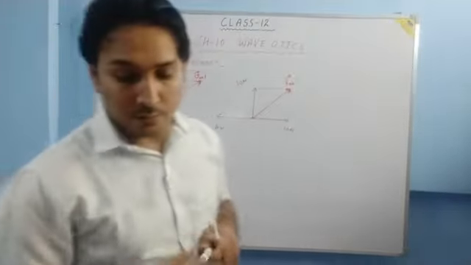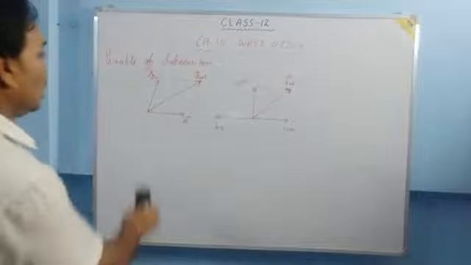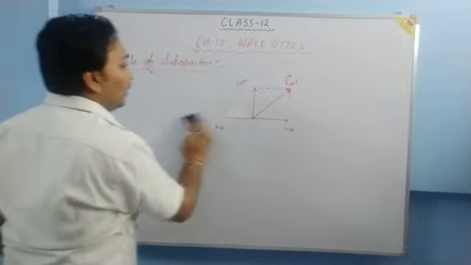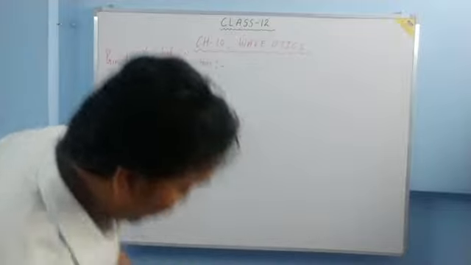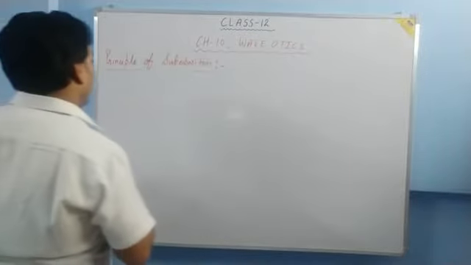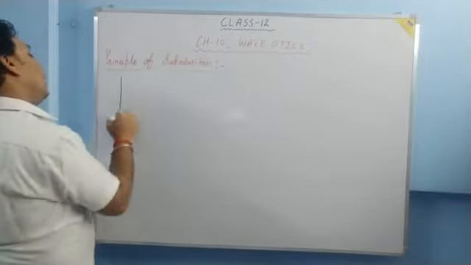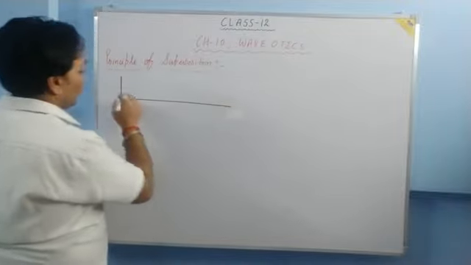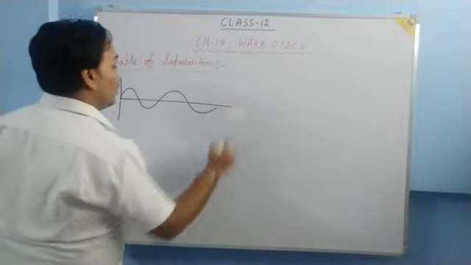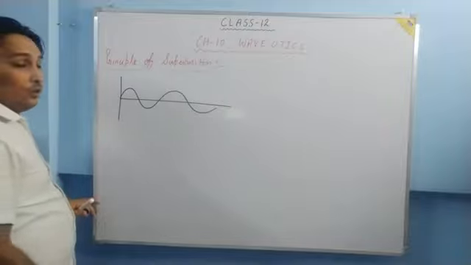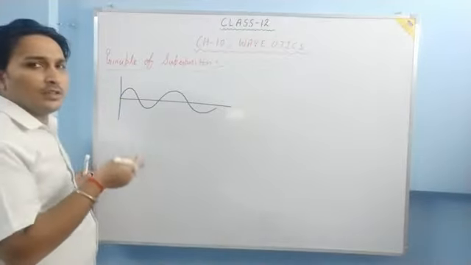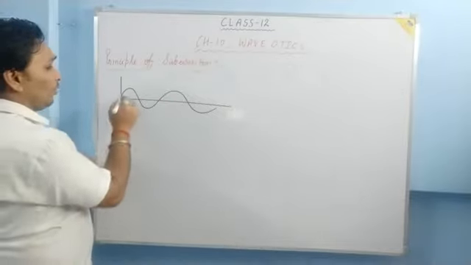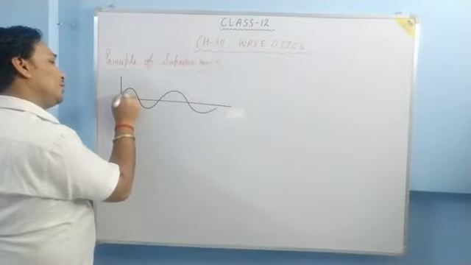The same happens with waves also. Whenever a wave travels through a medium, what does it give to the particles of the medium? The answer is displacement. There are many things, velocity, acceleration, but the particles are displaced from their mean position.